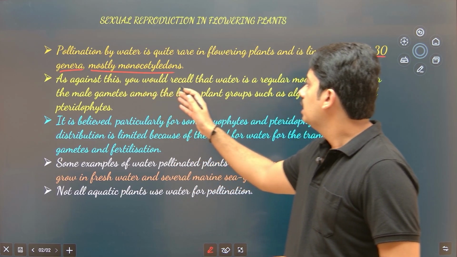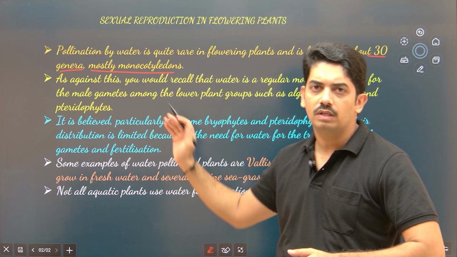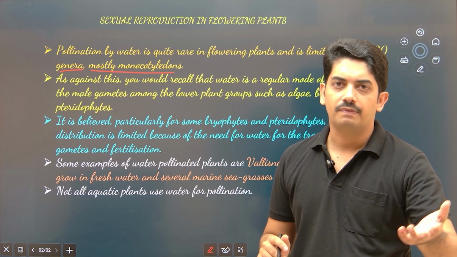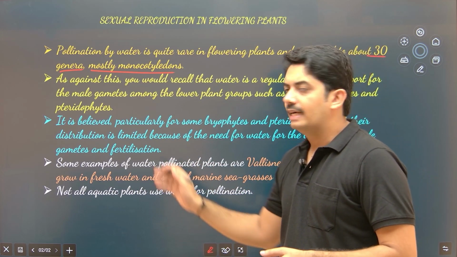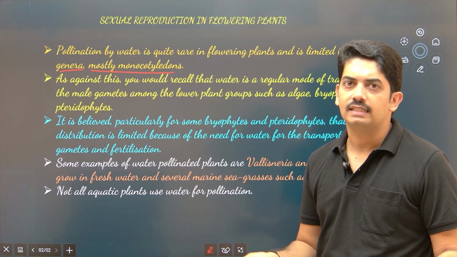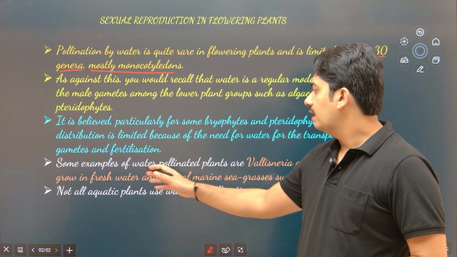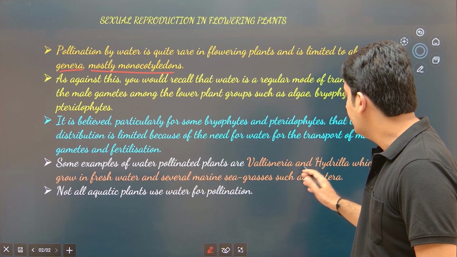As against this, you would recall that water is a regular mode of transport in lower plants like algae, bryophytes and gymnosperms. So that is why their distribution is restricted to a small geographical area. The reason is, if there is no water, there is no fertilization of gametes. Some examples of water pollinated plants are Vallisneria,